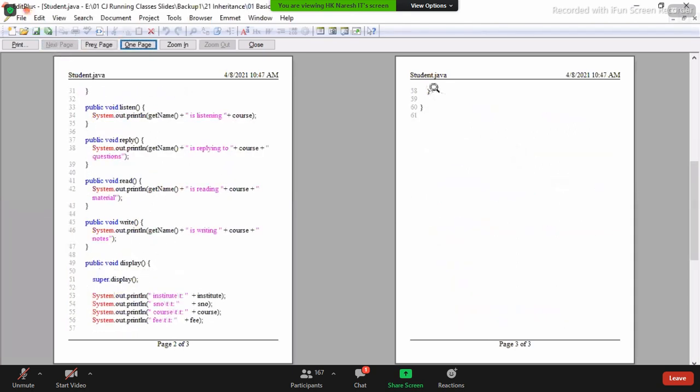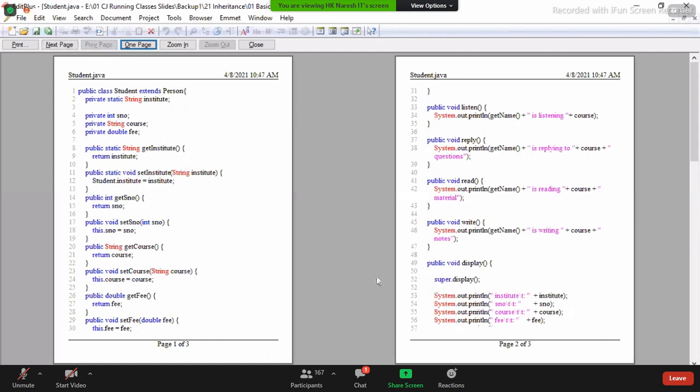And the last line is just a closing bracket. Tell me, once you have completed the Student class, in the same way can you write the Employee class also? I mean the Faculty class also. First you complete the Student class and then I'll show you the Faculty class.